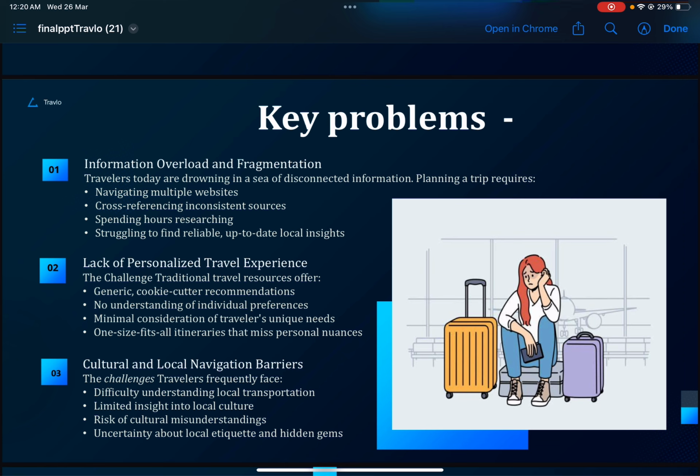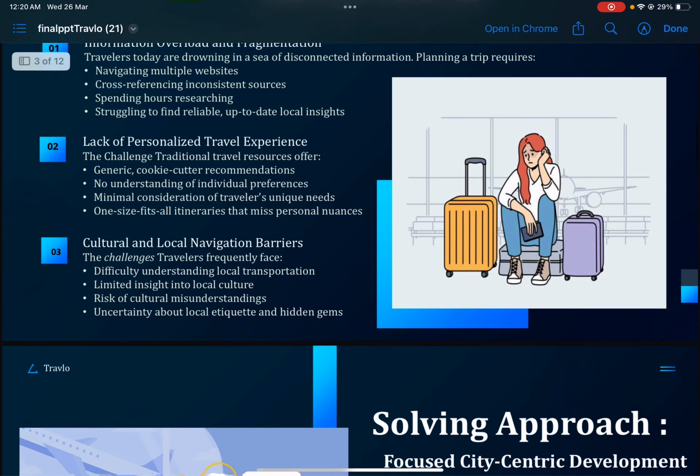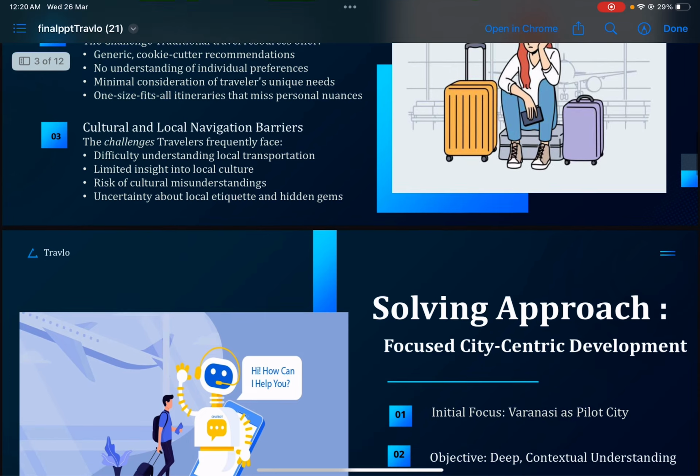Another is the cultural and local navigation barrier, where they do not have an appropriate understanding about the culture of their destination, and the local transportation there also. So these are some key problems. Let us solve them by using Travello.